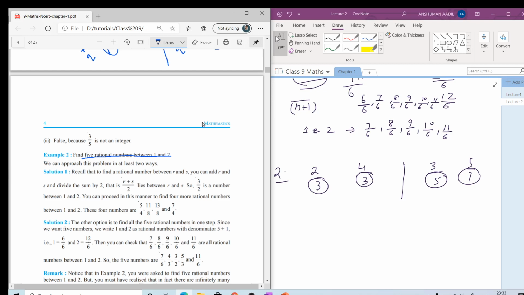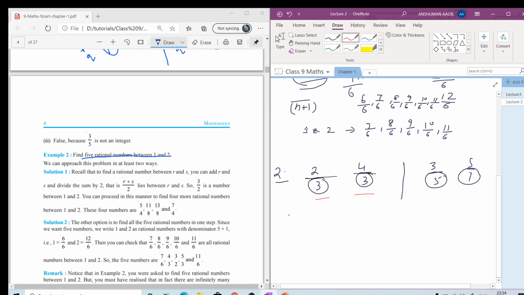Okay, so in the first case, where denominators are same, how are we going to solve the question? Let's start. So here denominators are same, so let's start.